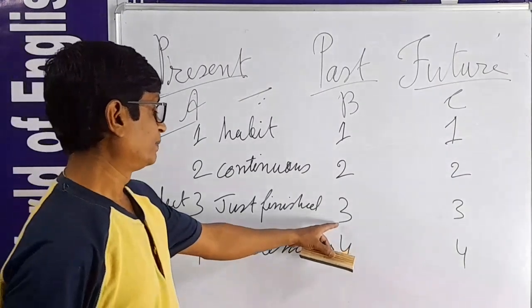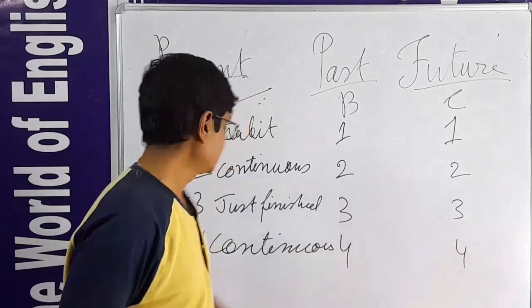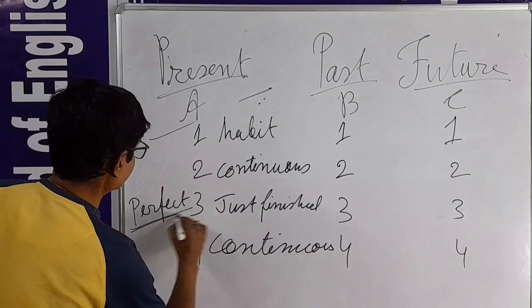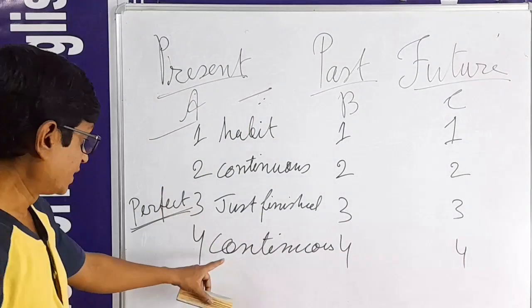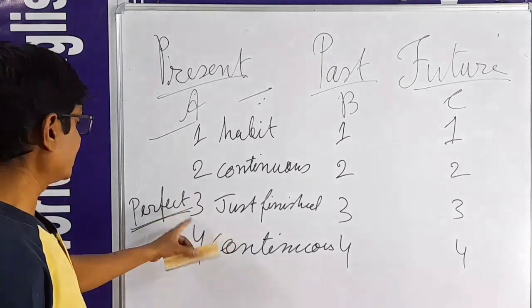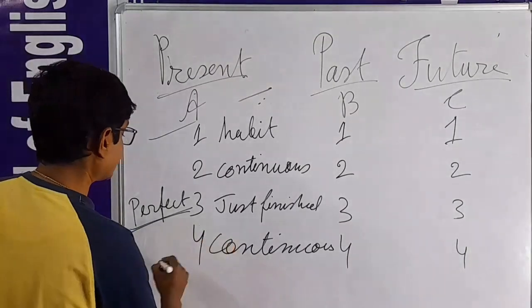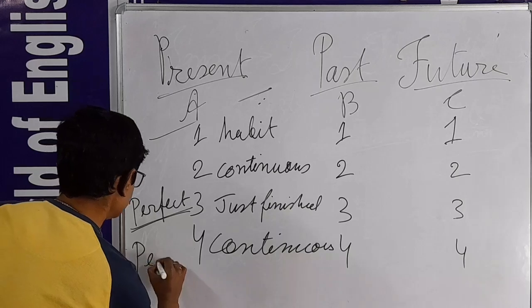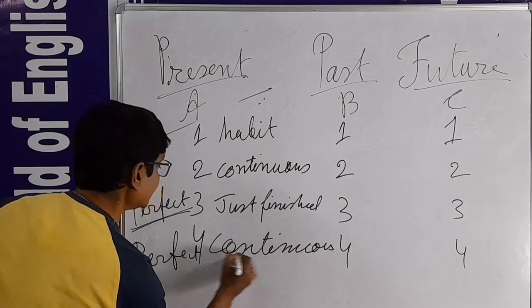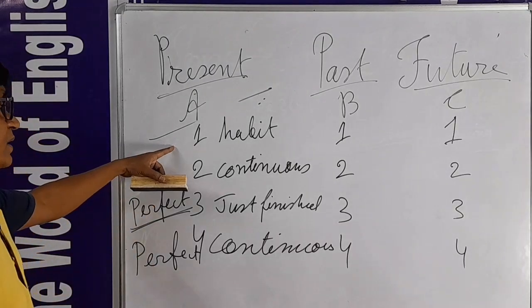Here it is present perfect, past perfect, future perfect. And number 4 is not only a single continuous, it is called perfect continuous. Here we write perfect and then continuous.